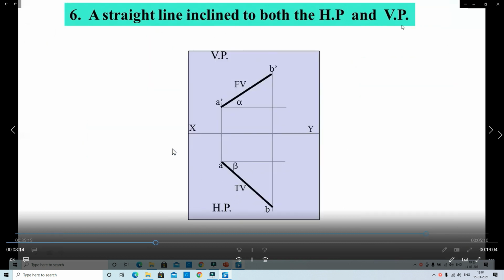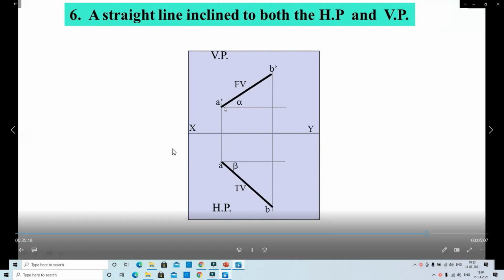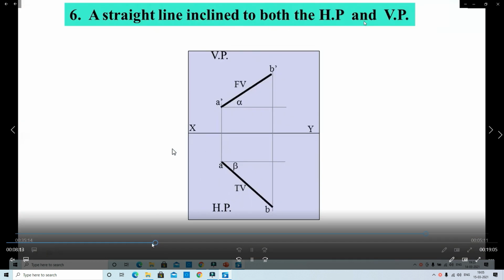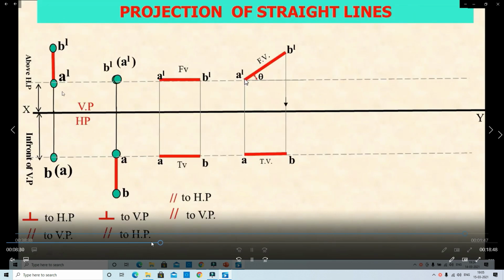Next, sixth case: the straight line is inclined to both HP and VP. In this way we draw the XY reference line. The inclination above HP is called alpha, and the VP inclination is called beta. Here A dash B dash is the front view and A B is the top view. Here you observe projections of straight lines in different cases.